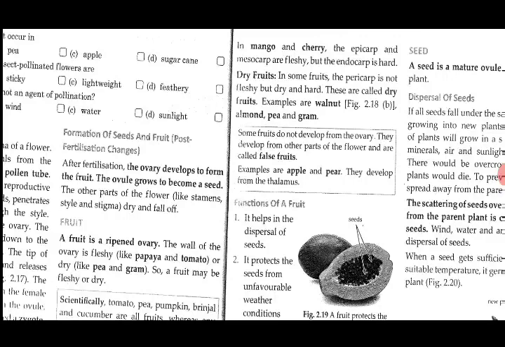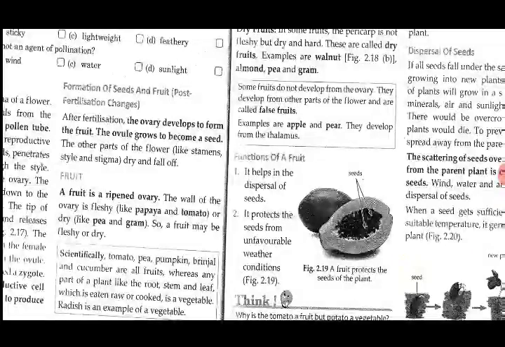The functions of a fruit: it helps in the dispersal of seeds. Dispersal means the scattering of seeds. How is it helping in the dispersal process? A person or animal is eating and throwing the seeds here and there, so they are the agents of dispersion and help in the scattering process or the dispersal process. Then it protects the seeds from unfavorable weather conditions.